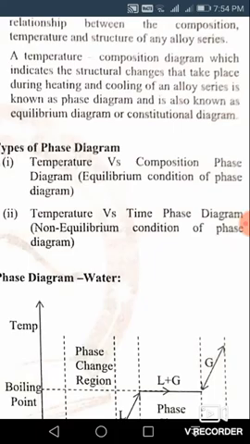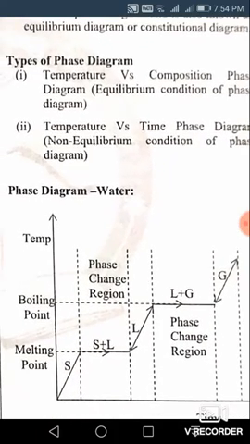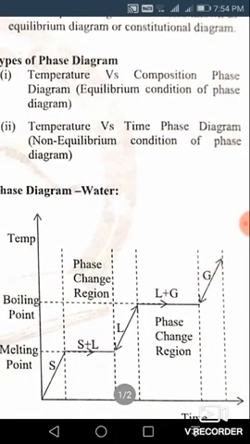Now, types of phase diagram. What are the different types of phase diagrams? There are basically two types. One is the temperature versus composition phase diagram, that is the equilibrium condition phase diagram, and another one is the temperature versus time phase diagram.